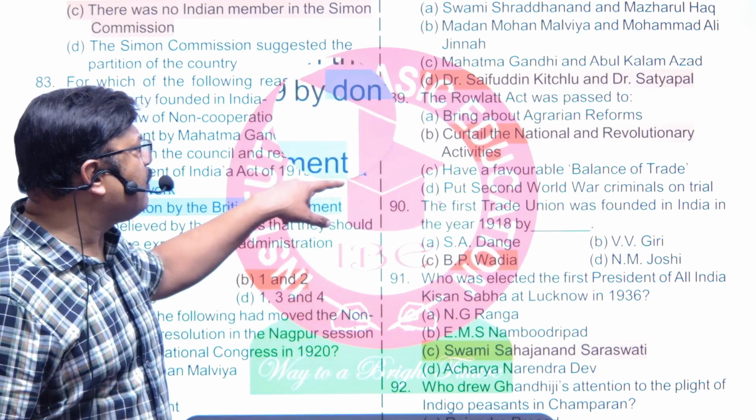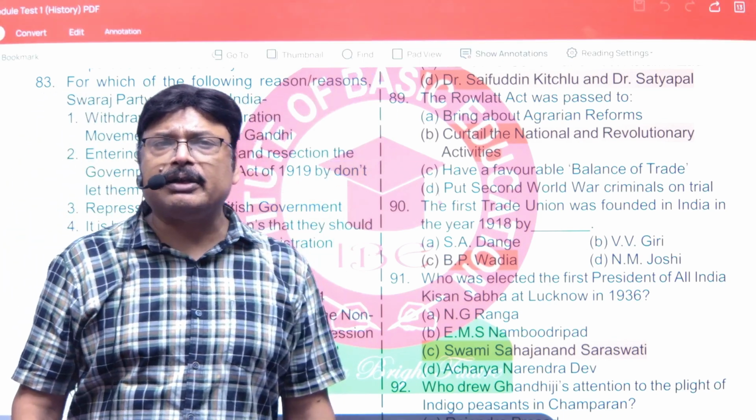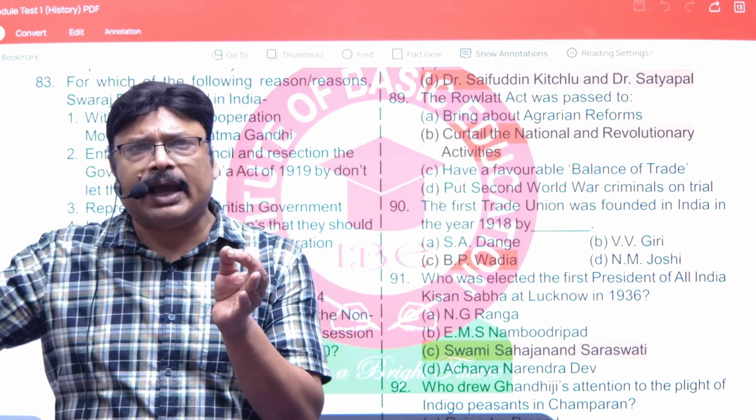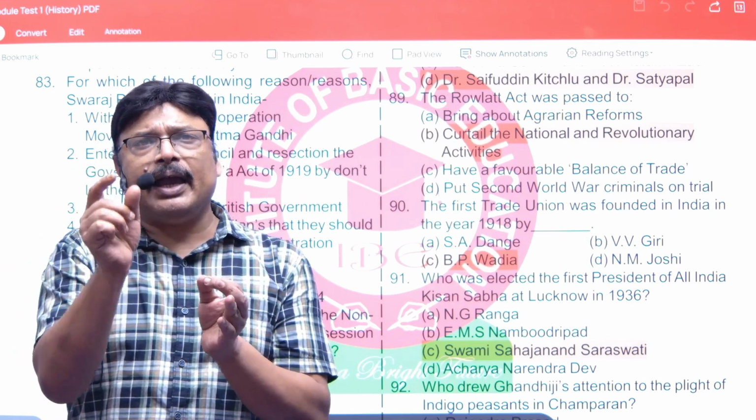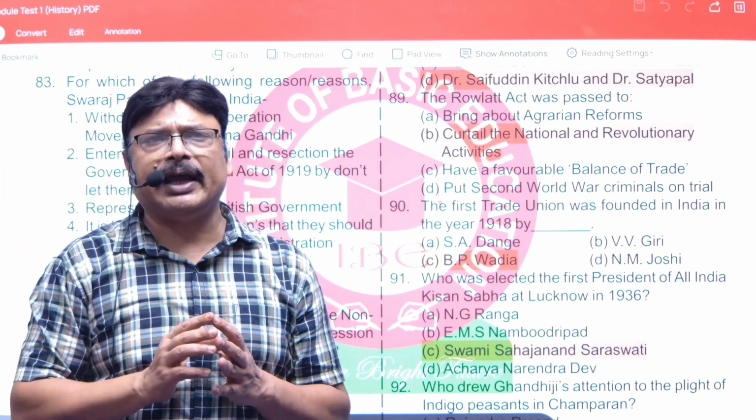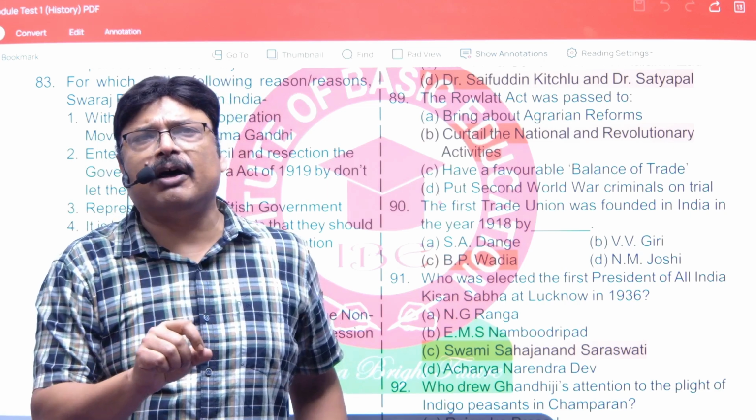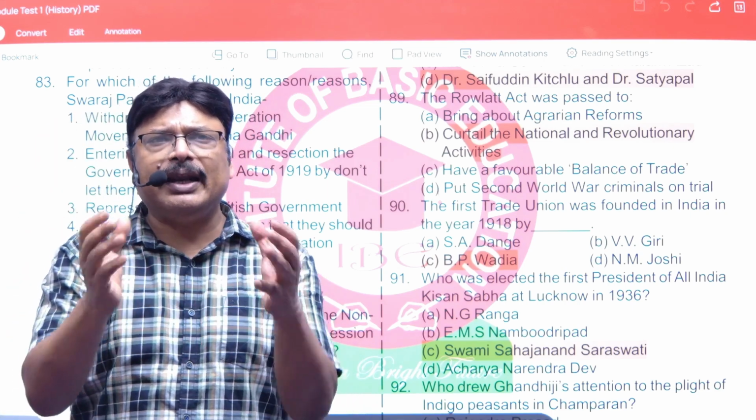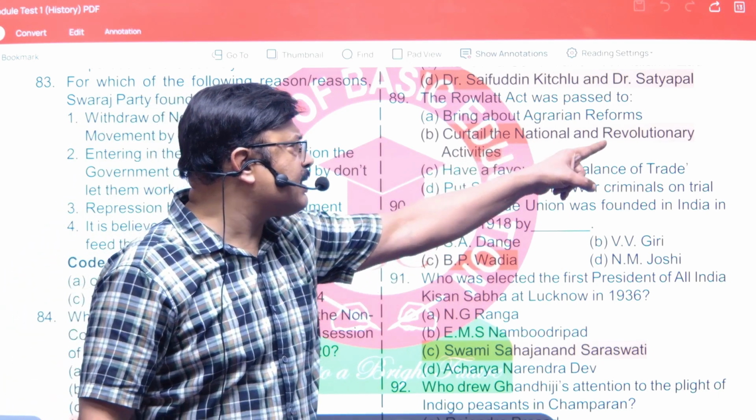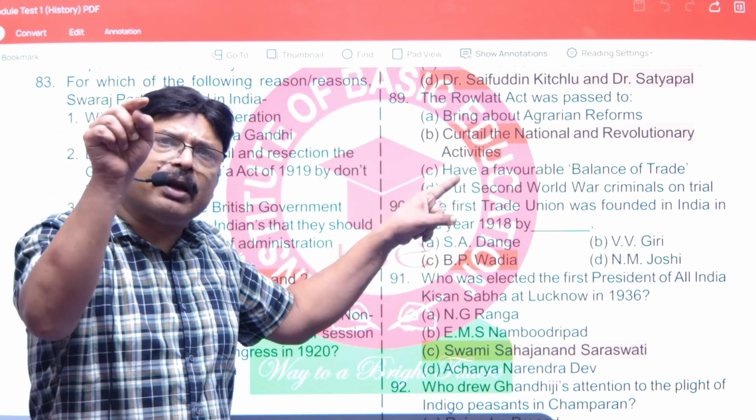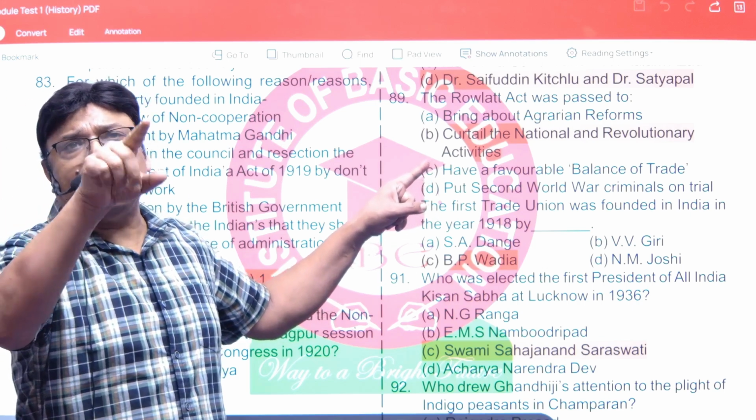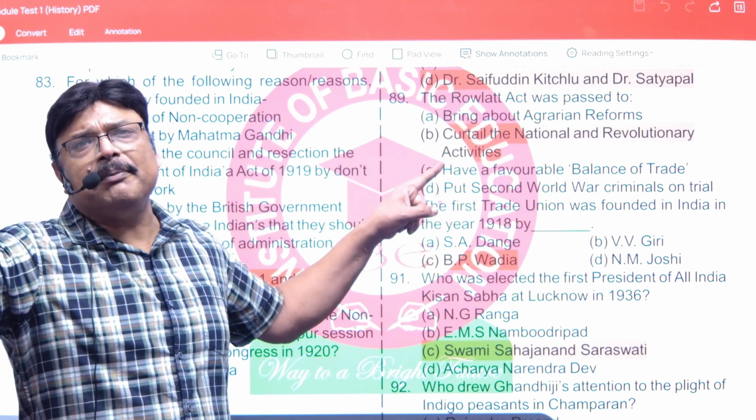Next is, the Rowlatt Act was passed to bring about. Now, the true name of this act was the Anarchical and Revolutionary Crimes Prevention Act, which is popularly called the Rowlatt Act, because it was on the recommendation of a commission led by Sir Sidney Rowlatt. That's why we call it that. So, obviously, it was to curtail nationalist and revolutionary activities.